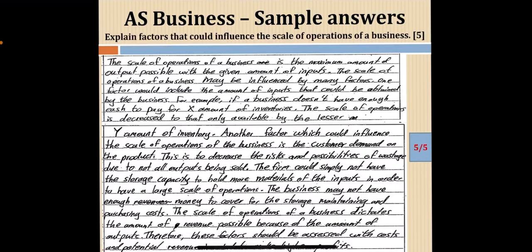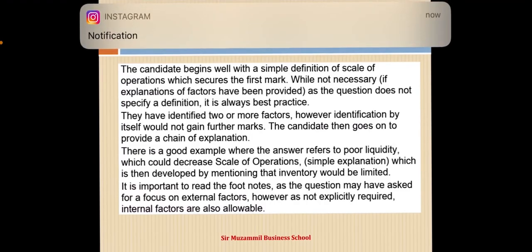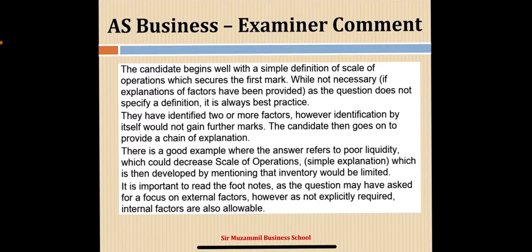Same, you can see this is another sample answer, and the question is the same: explain the factors that could influence the scale of operation of a business. So you can read this answer by yourself by pausing the screen, and by reading it you will have a very clear idea what the examiner is asking and what level of answer the examiner wants from you. I'm just reading the examiner comment. The candidate begins well with a simple definition of scale of operation which secured the first mark. This is not necessarily required if explanation of the factors has been provided, as the question does not specify a definition.